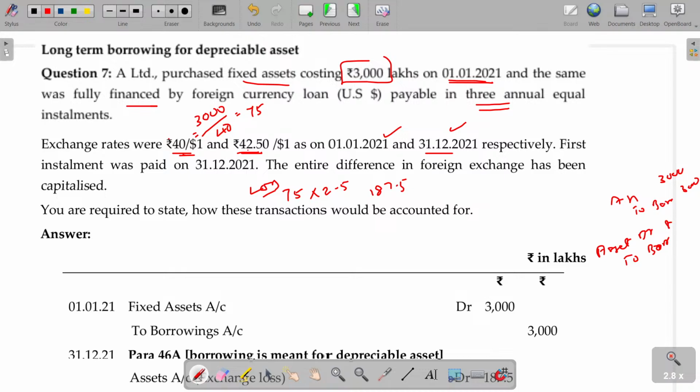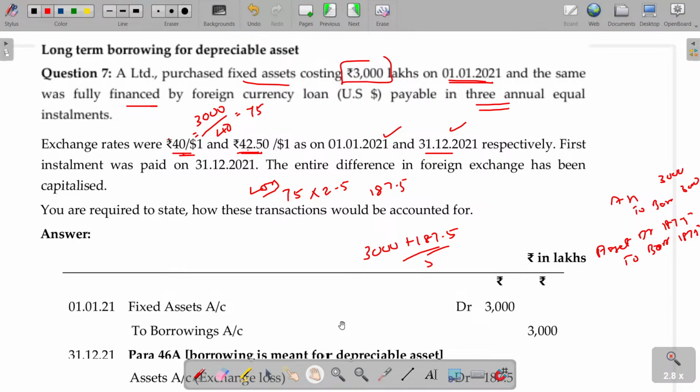The value being 187.5. Now, if you want to depreciate, the life may be 5 years. How can you depreciate? 3000 after inflation, this value being 3187.5, divided by the life of the asset. This is how we can depreciate. Clear? In case of borrowings related to depreciable assets, the para 46A option can be exercised. Otherwise, the earlier one. What's the earlier one? Normally, anything can be debited to the P&L account or credited to the P&L account.